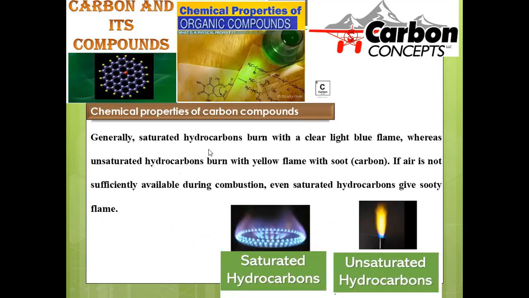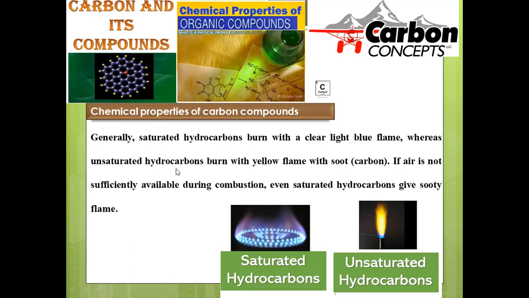Generally, saturated hydrocarbons burn with a clear light blue flame. That's why, if you notice the burning of LPG gas at home, which is composed of butane, propane and isobutane, all hydrocarbons and saturated in nature, it is a blue flame.